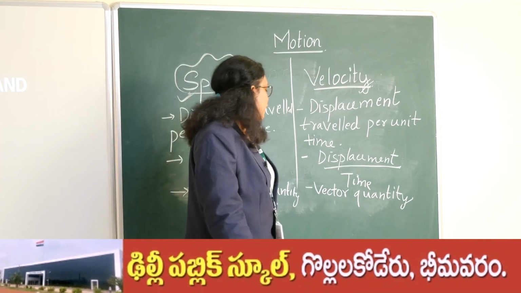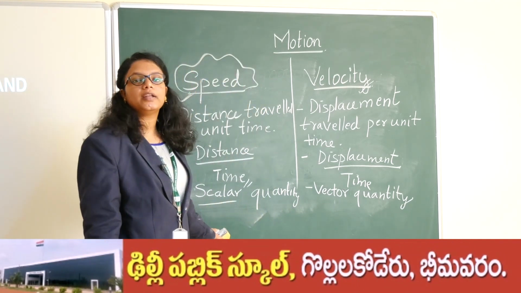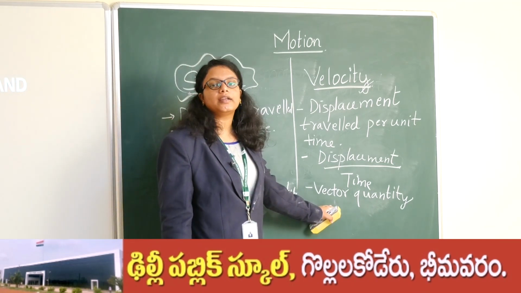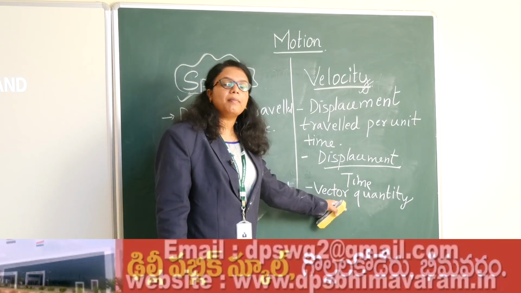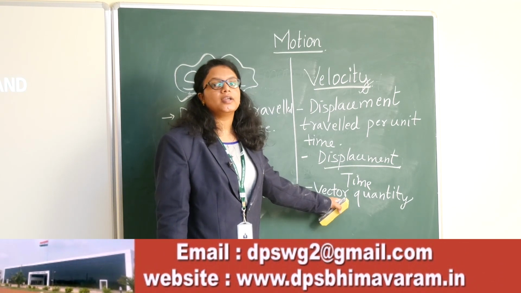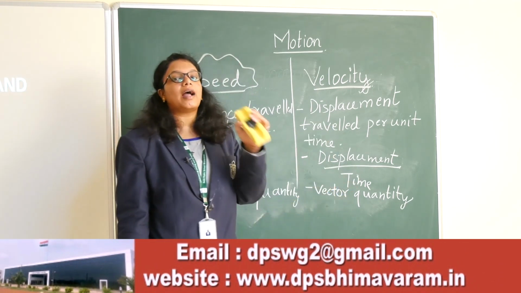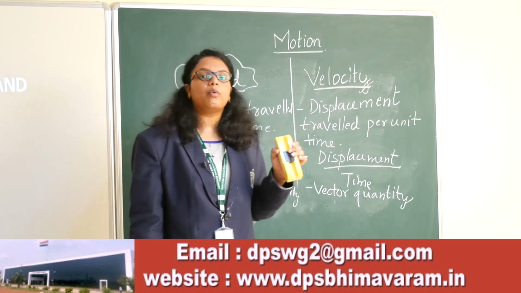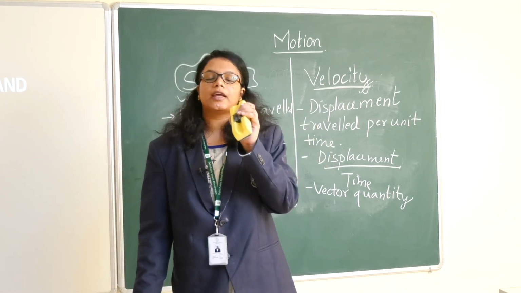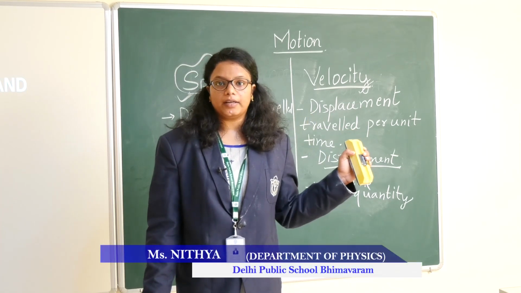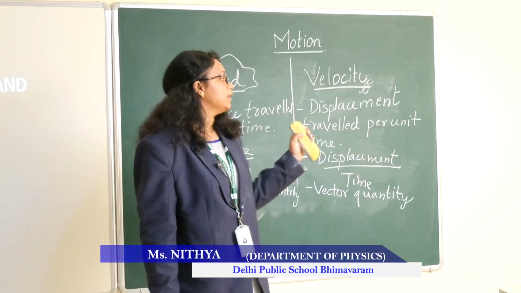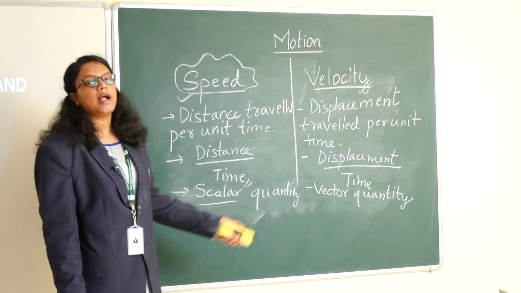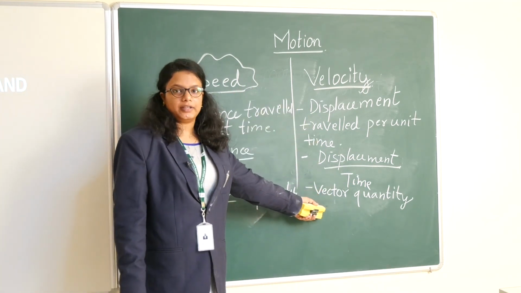So remember this point: a scalar quantity involves only magnitude, and a vector quantity involves both magnitude as well as direction. If magnitude alone is there, that is a scalar quantity. When you can observe both magnitude and direction, it becomes a vector quantity. And here we can see the difference: speed is a scalar quantity and velocity is a vector quantity.